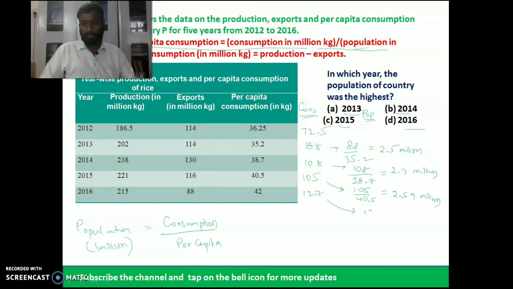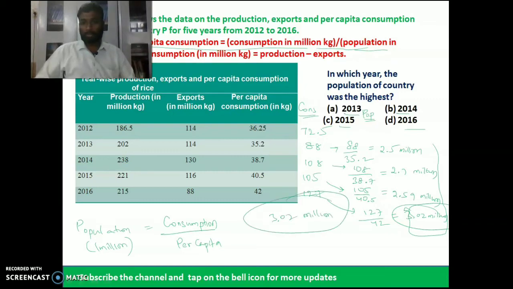Here we have 127 divided by 42, again around 3, so 3.02 million. So this is the value of population. We have the highest population in the year 2016, that is 3.02 million.